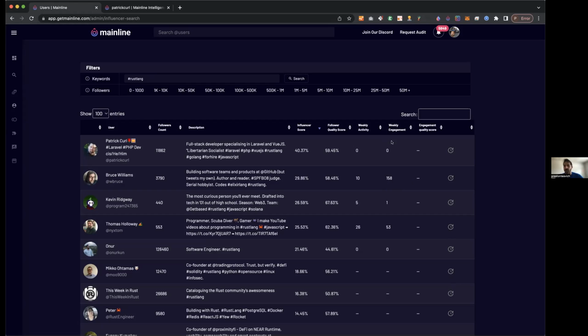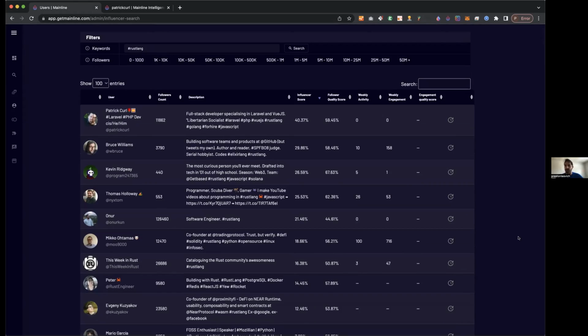So the engagement audit and the activity audit run pretty quickly. That's why you see these results populating here very quickly. The follower audits take a little bit longer, which is why those had already been run here. But this gives you a nice little leaderboard where it suggests, okay, which people might I want to work with, whether it's directly with collaboration or even something like trying to get them involved in whatever it is you're talking about. Like if you're working on an interesting Rust language project, for one of the layer ones or for whatever you might be interested in here.